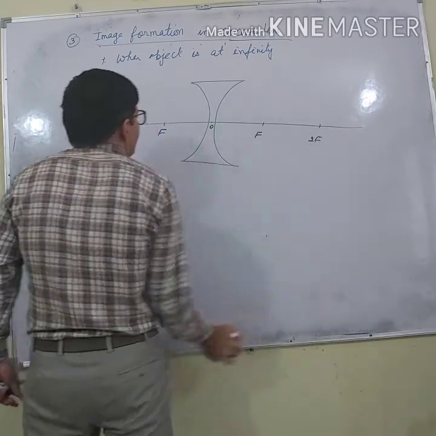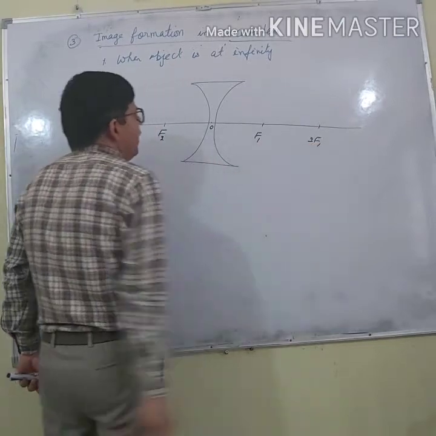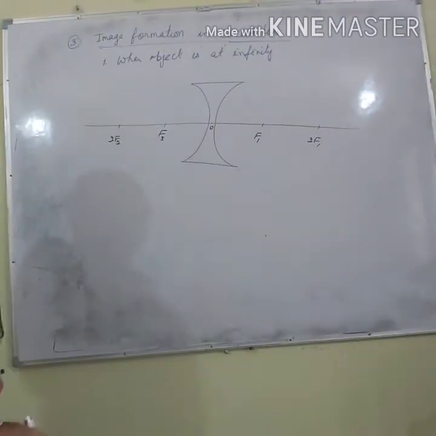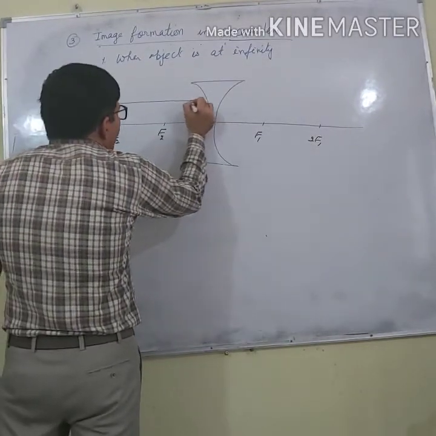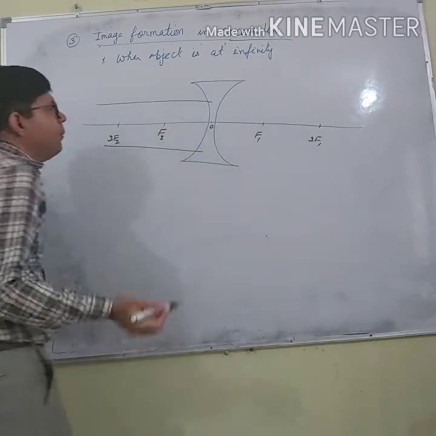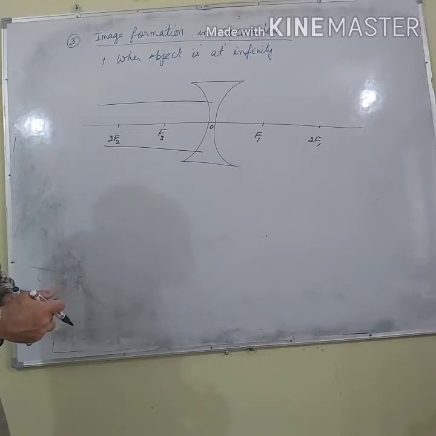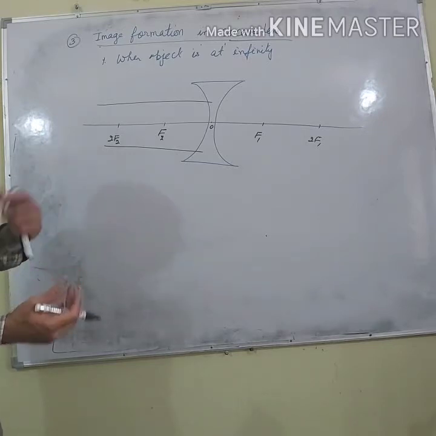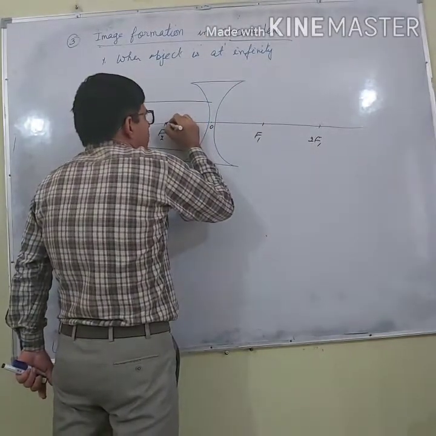What will come? 2 will come here and 1 will come here. I have told you why. Now, when object is at infinity, what does it mean? Rays of light are parallel to one another. Where will they go after refraction? Towards the area of more thickness. Thickness is there. Thickness is there. So it will move.